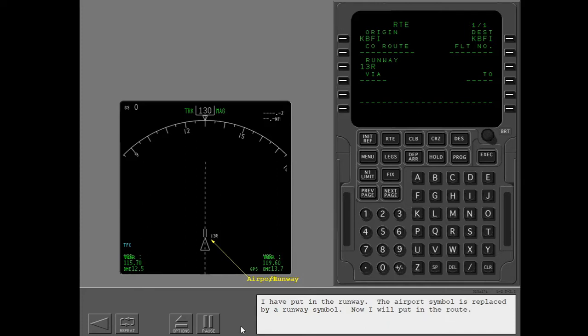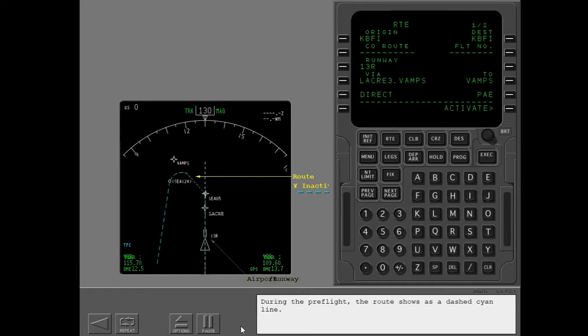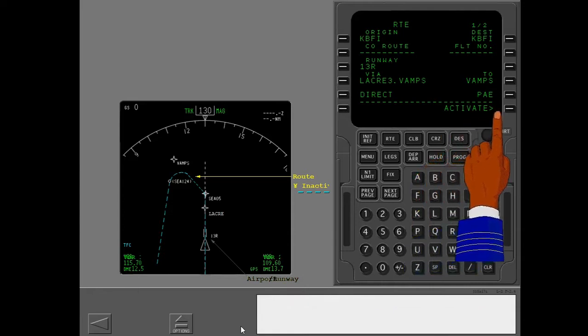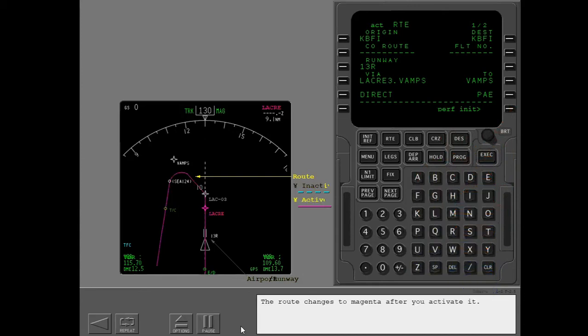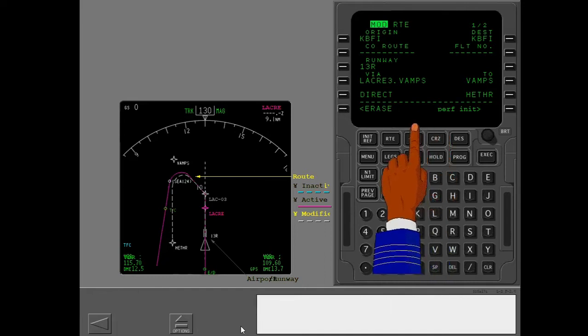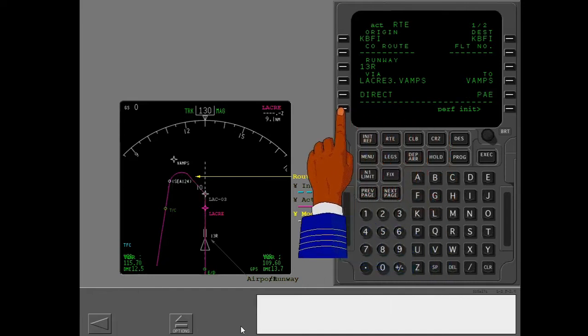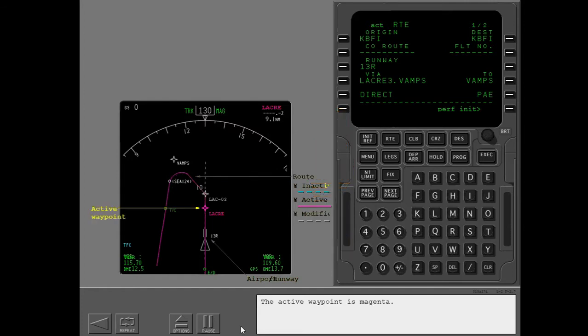Now I will put in the route. During the pre-flight, the route shows as a dashed cyan line. The route changes to magenta after you activate it. I have made a route modification. A dashed white route line shows. The active waypoint is magenta.